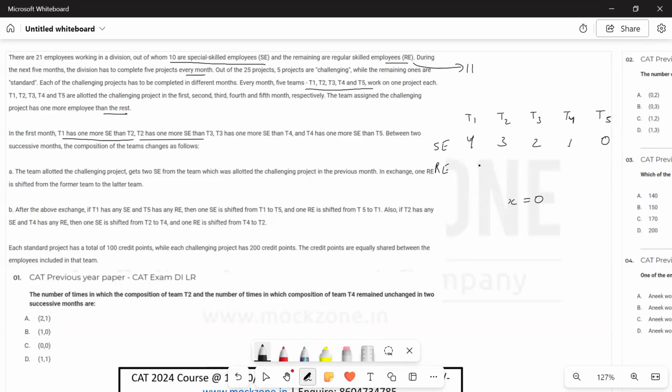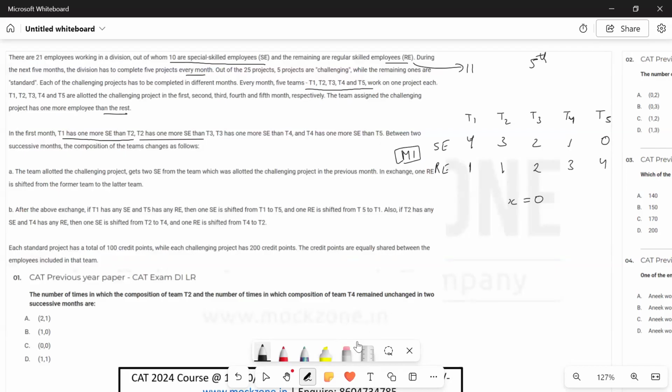And we know that in month number 1, T1 has the difficult, challenging project. So that fifth extra employee is in T1. We know that out of the 5 employees with T1, 4 are SEs, 1 will be RE, regular employee. And then the remaining 4 teams will have 4 employees each. That means T2 will have 1 RE, T3 will have 2 RE, T4 will have 3 RE, and T5 will have 4 RE. This will be the configuration for month 1.